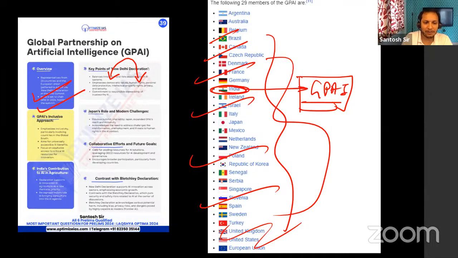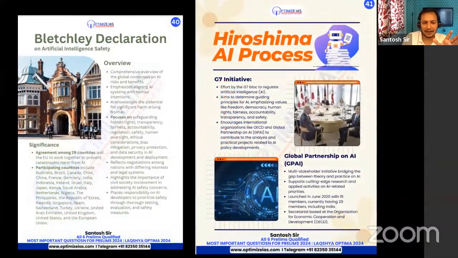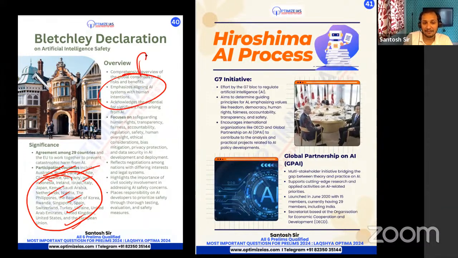How is this GPAI in contrast to the Bletchley Declaration? Bletchley is a place in the UK. The participating countries in the Bletchley Declaration include Australia, Brazil, Canada, and Chile. Here also the focus was on the risk of AI.